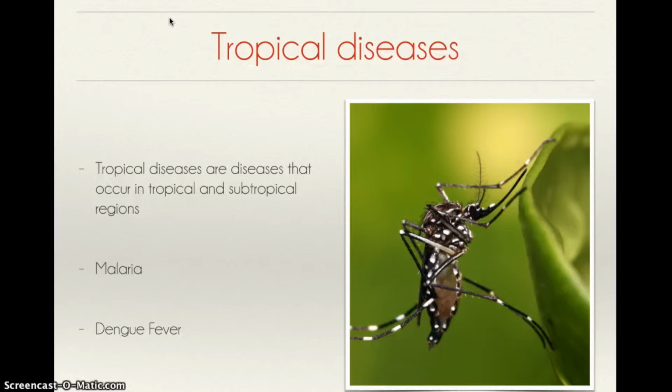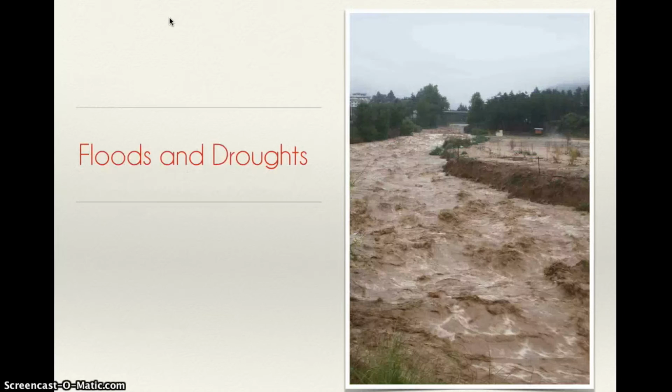Tropical diseases. Tropical diseases are diseases that occur in tropical and subtropical regions. The most commonly known tropical diseases are malaria and dengue fever. Malaria thrives in hot and humid places where the Anopheles mosquitoes can live. As climate warms, the areas where the mosquitoes live will be expanded.